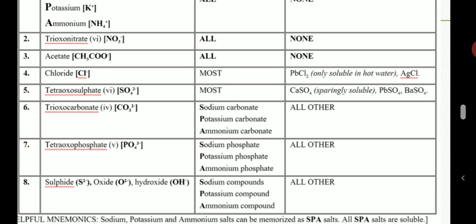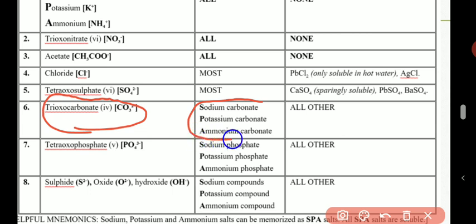The first of them that are insoluble: carbonate. All carbonate salts are insoluble in water, except if it's a spar salt. That is, except sodium carbonate, potassium carbonate, or ammonium carbonate. All carbonate salts are insoluble.